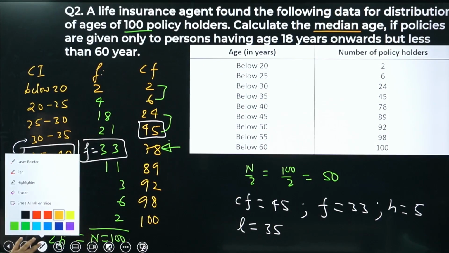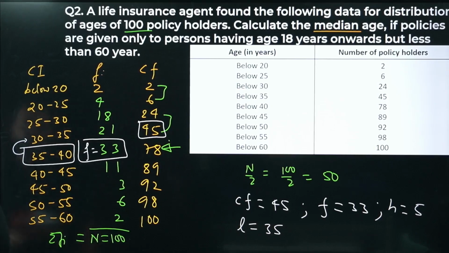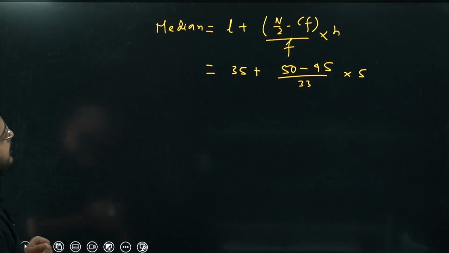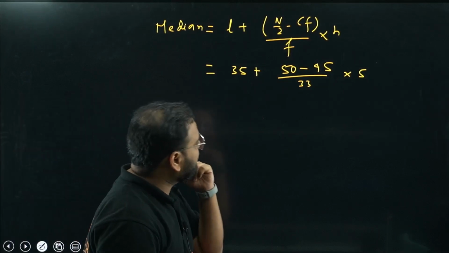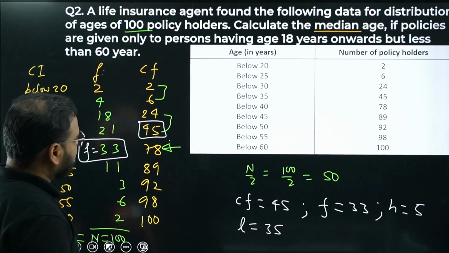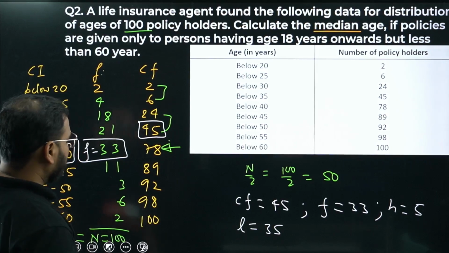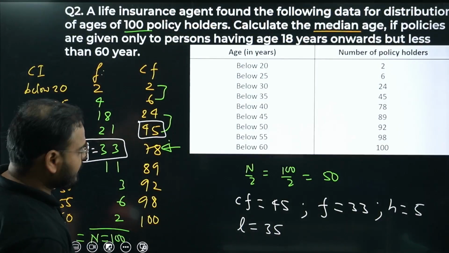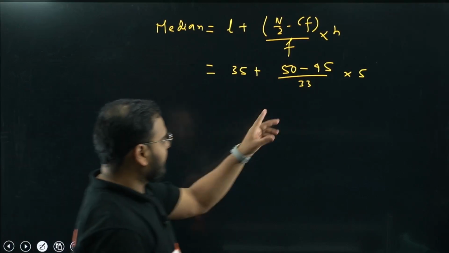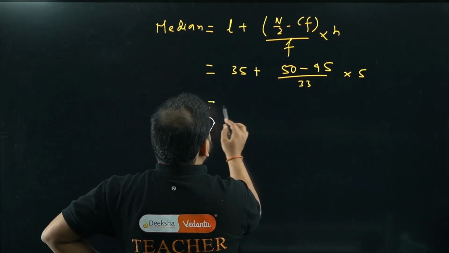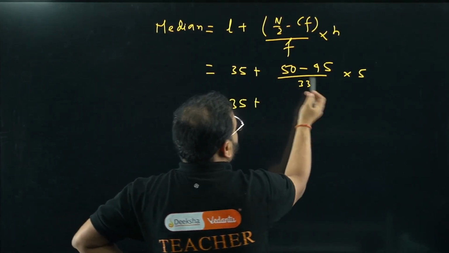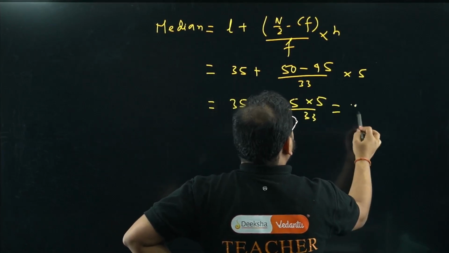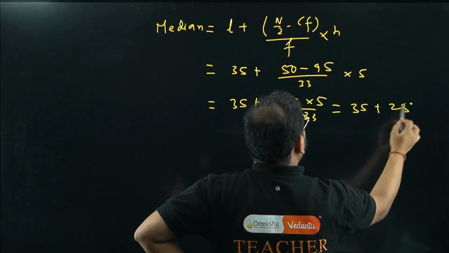One second. I'll just erase this. Looks like a negative sign. I don't want to have that confusion. So let's move on. 35 plus 50 minus 45 by 33 into 5. One last glance. 35 plus 50 minus 45 by 33, which is the frequency, into h, which is the value 5. Okay, let's simplify this. 35 plus, what I'm getting here, 5 into 5 by 33. How much is that? 35 plus 25 by 33.